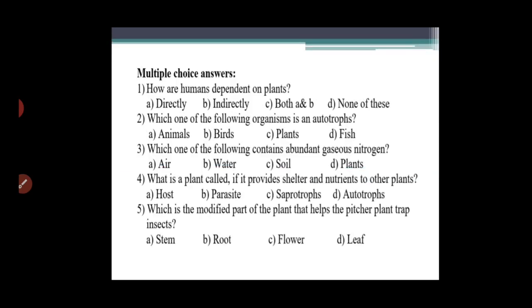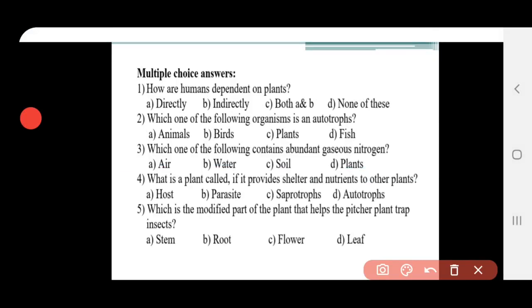Multiple choice question. First question: how do humans depend on plants? The options are directly, indirectly, both A and B, and none of these. Humans depend on plants both directly and indirectly also. So it is option C, both A and B.